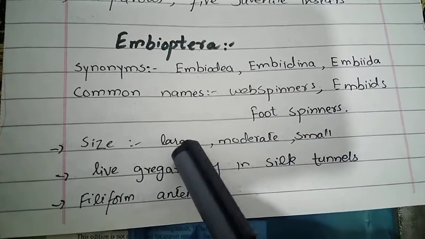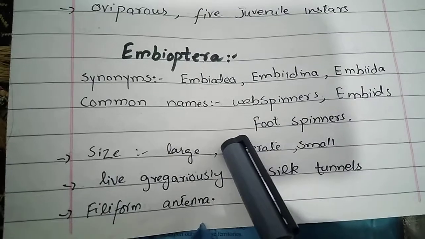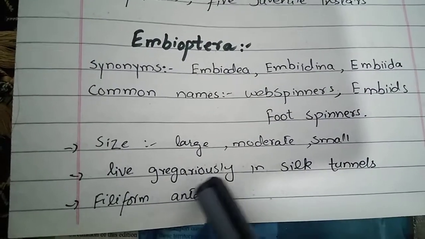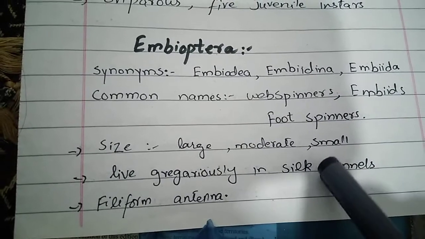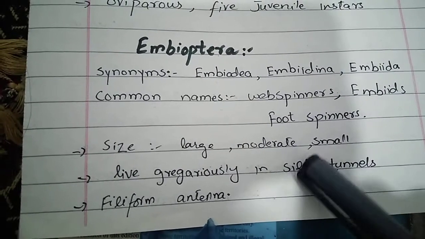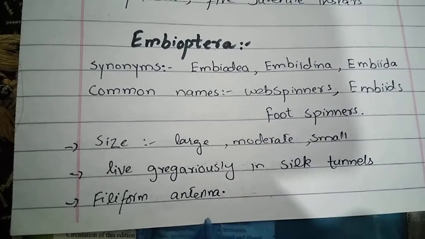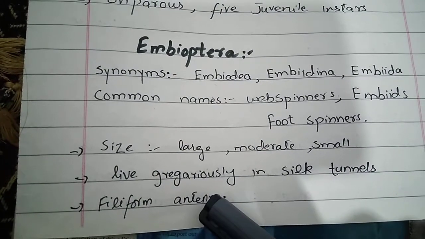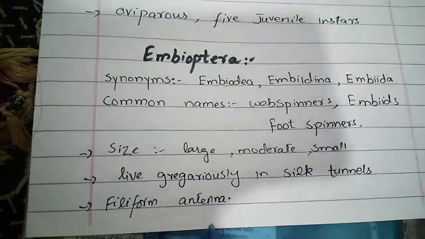Their size: they are large, moderate in size, and some insects are also small. They live gregariously in silk tunnels. They form silk tunnels in which they feed, and they have filiform antennae. Filiform antennae don't have segments of equal size.